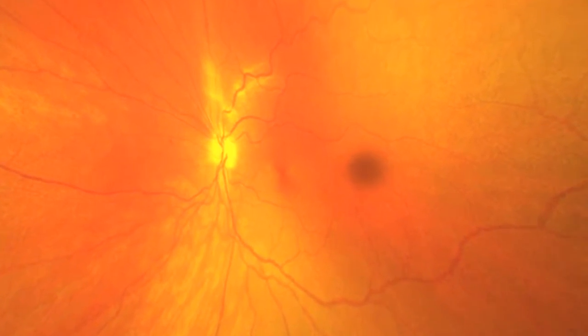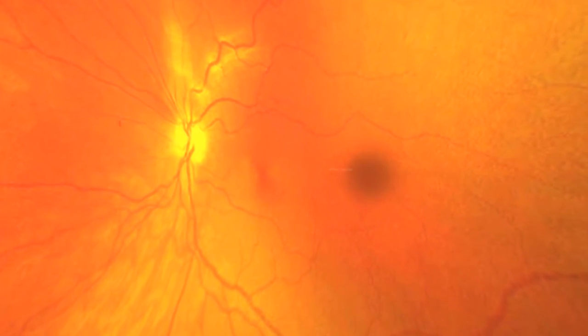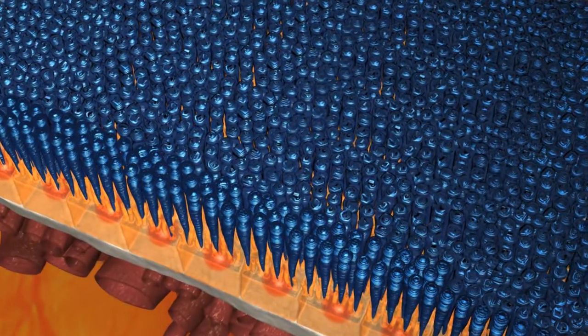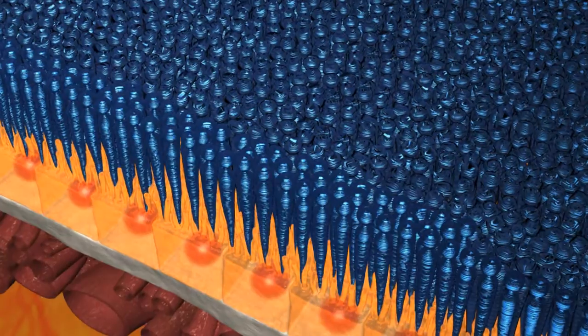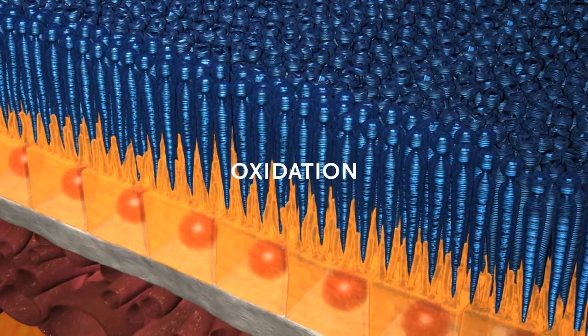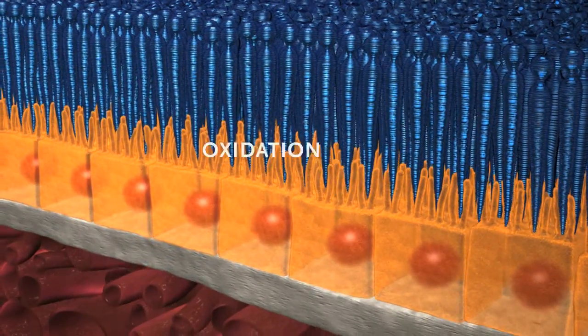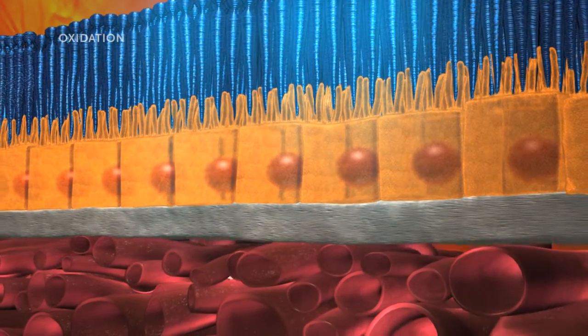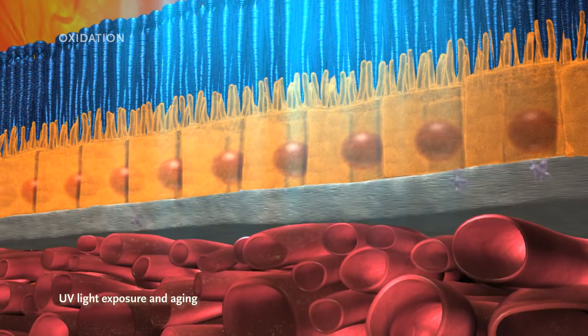There are two main causes of the overexpression of VEGF in wet AMD: inflammation and hypoxia. There are several chronic risk factors that contribute to inflammation and hypoxia. Oxidation is one of the main causes of inflammation. In wet AMD, research has shown that oxidation occurs as a result of UV light exposure and aging.